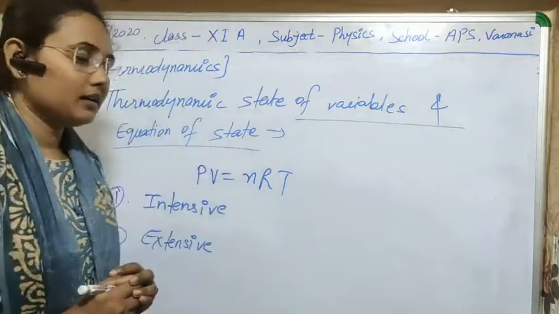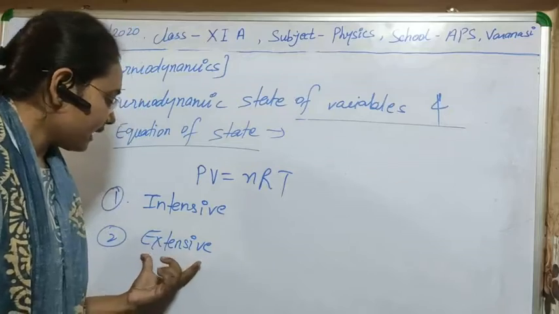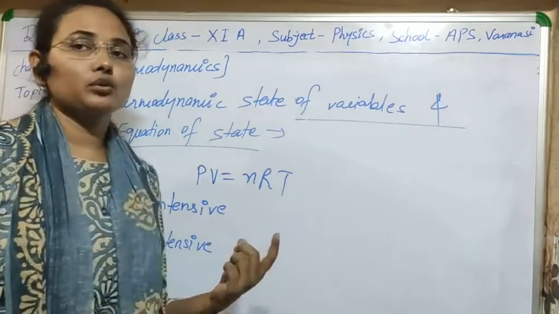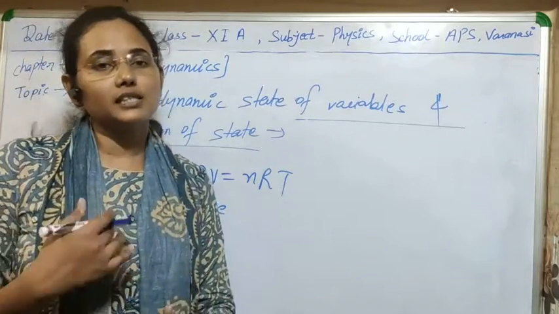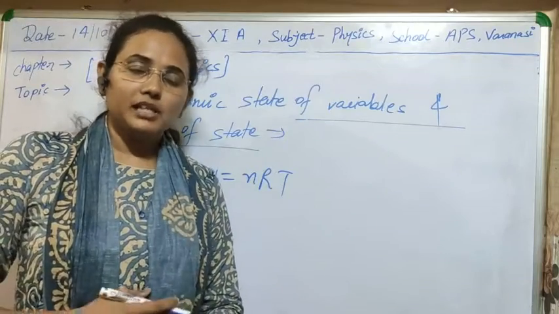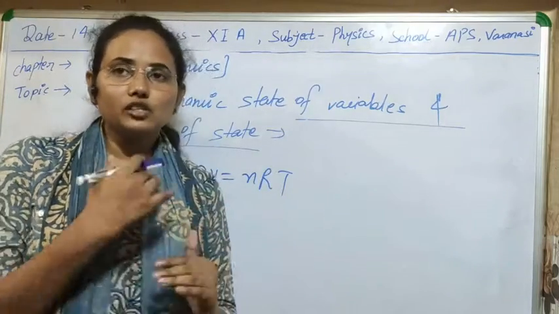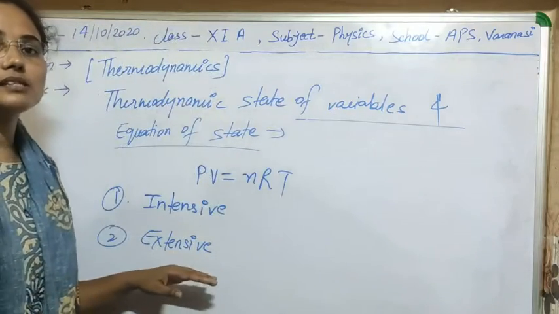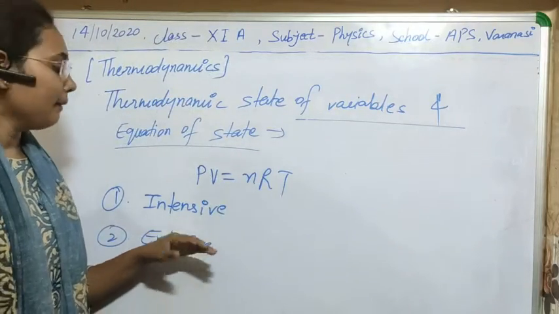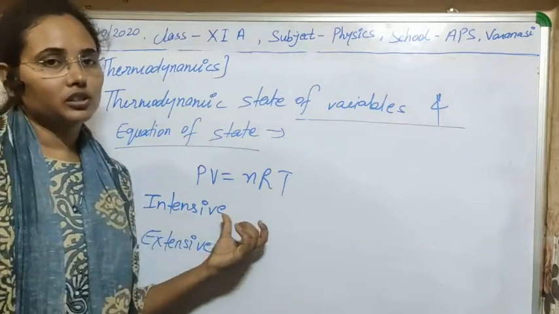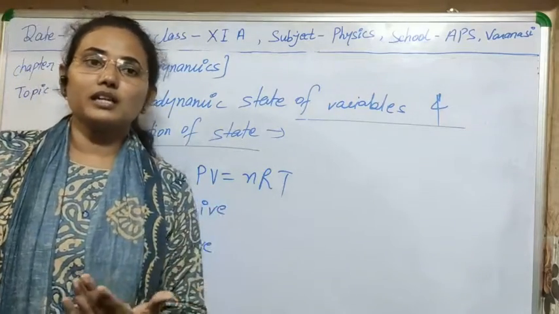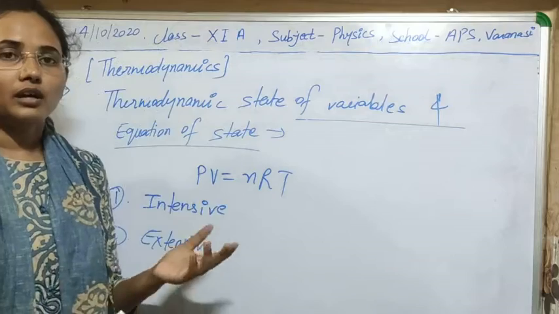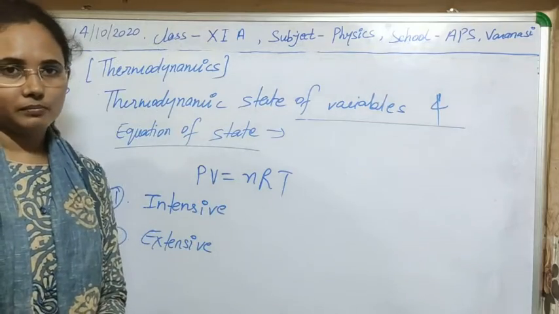So extensive thermodynamic variables are those variables which change with the change in size of the system. Means if there is a change in size of the system, then they will change automatically, according to it. But intensive variables are those which do not change their value with the change in size of the system.